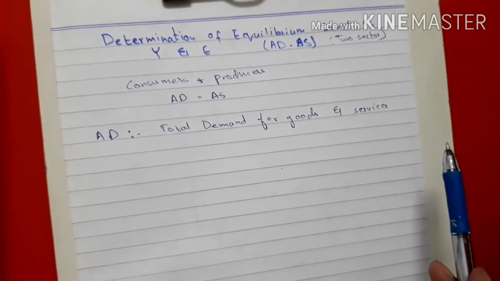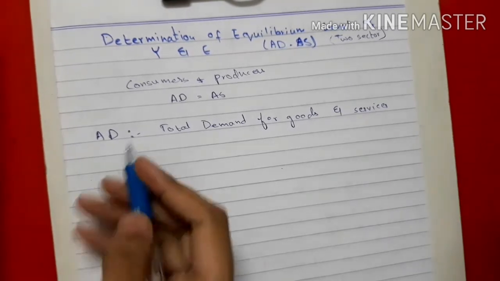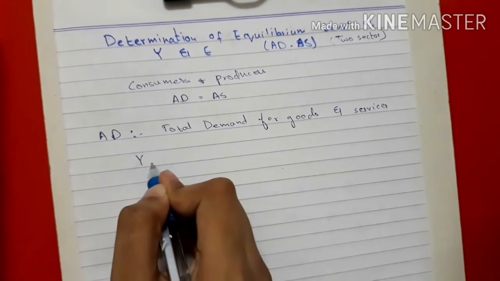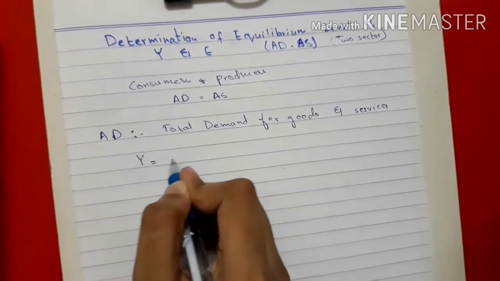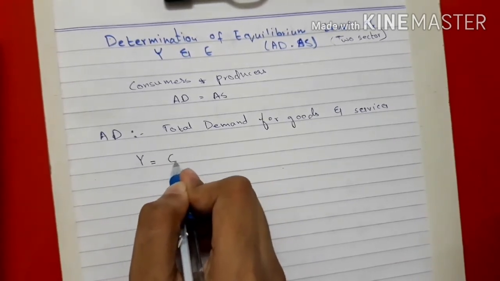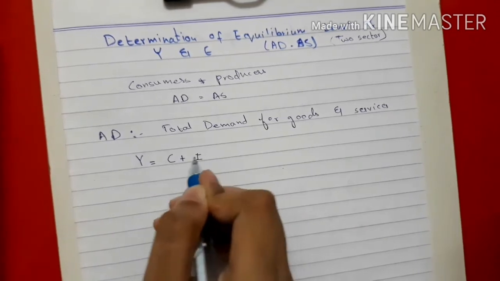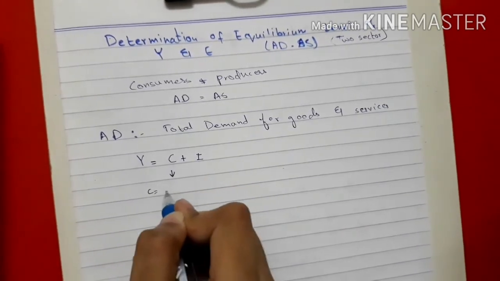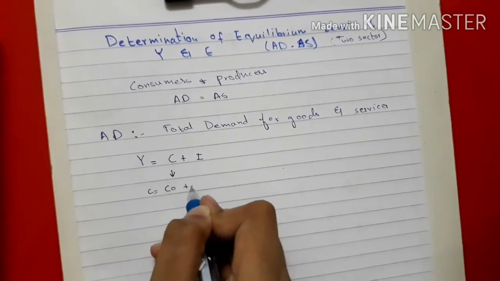There are two types of demand: the consumption demand and the investment demand. So the equation of national income on the demand side would be national income is equal to consumption plus investment. Where consumption is equal to C naught plus Cy.